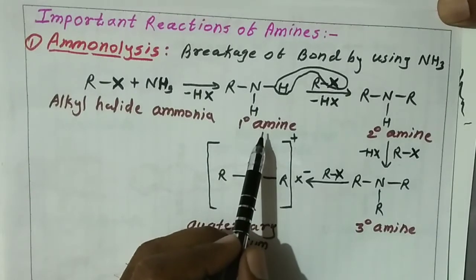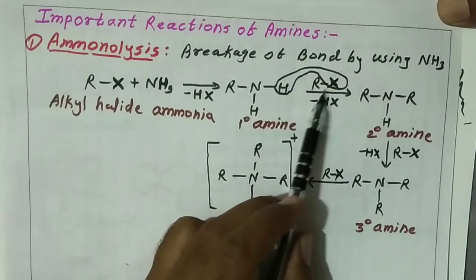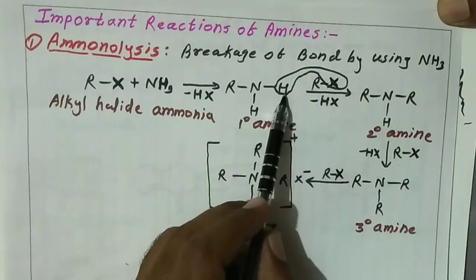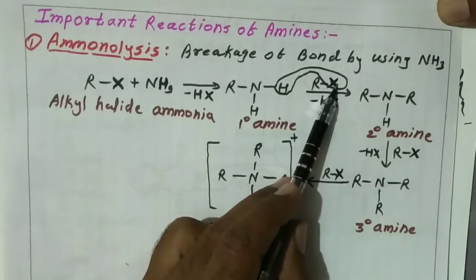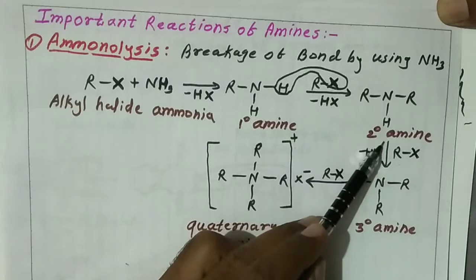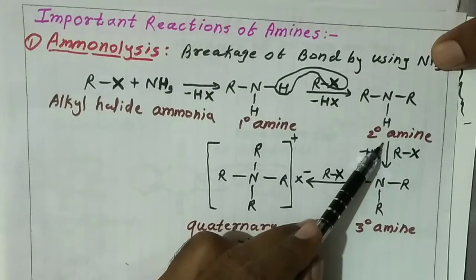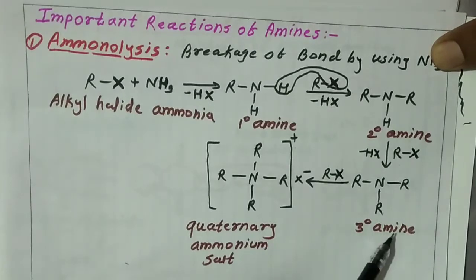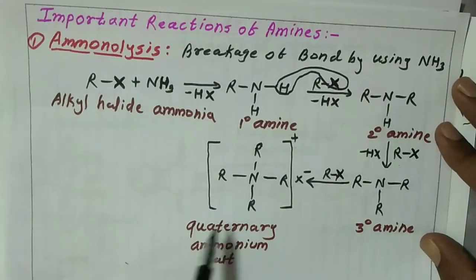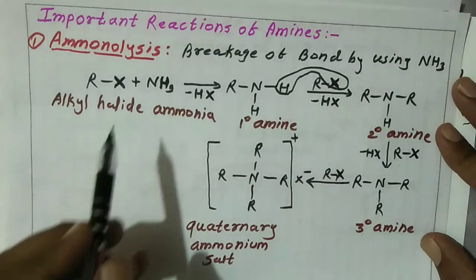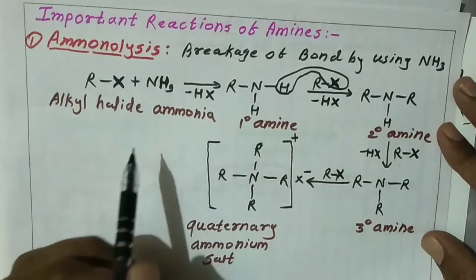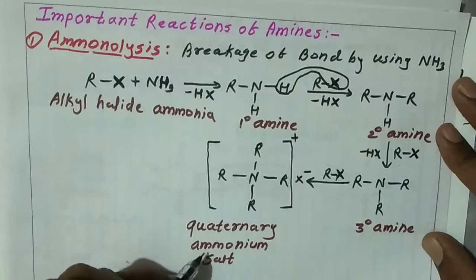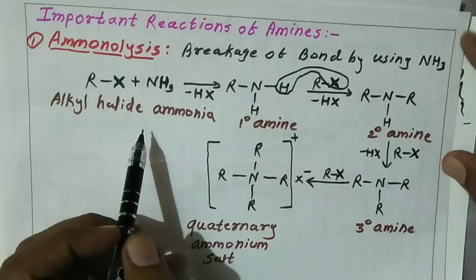When primary amines, friends, react with alkyl halides to remove the hydrogen and halide, we get the secondary amines. When secondary amines react with excess alkyl halides, we get the tertiary amines, and tertiary amines are converted to the quaternary ammonium salt. This is the important reaction, friends, aminolysis, to form the quaternary ammonium salt from alkyl halides.